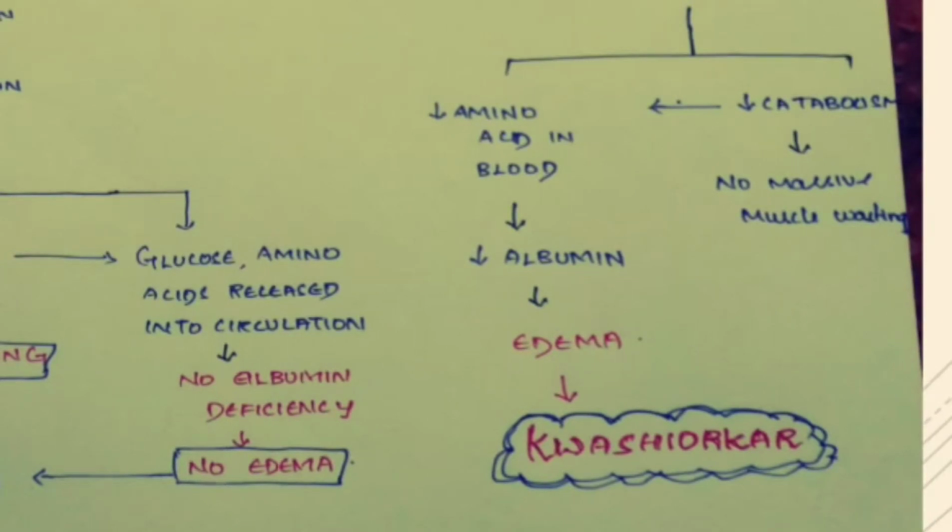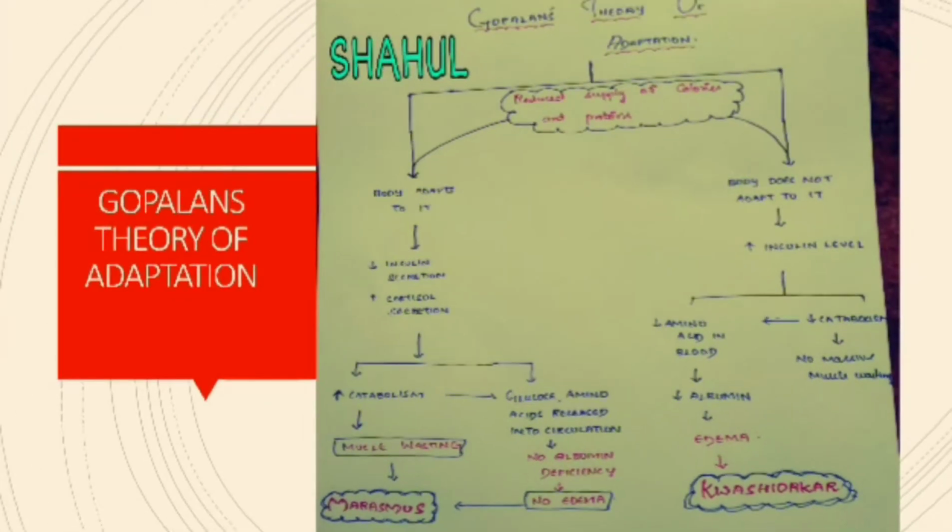And also, since there is decreased catabolism, there is no muscle wasting. So whenever there is no muscle wasting with a reduced albumin level leading to edema, that manifestation we call Kwashiorkor. So when the body adapts to the reduced intake of calories and protein, it leads to marasmus.